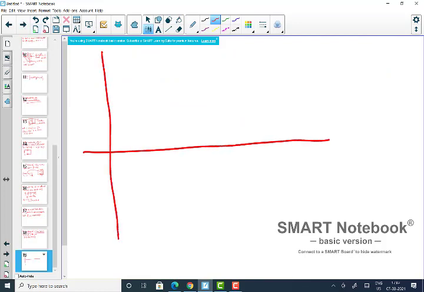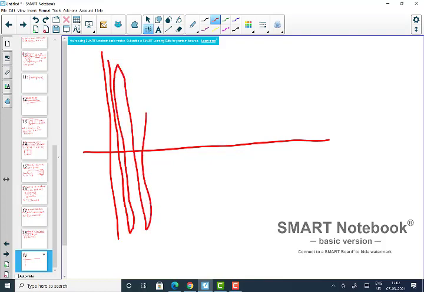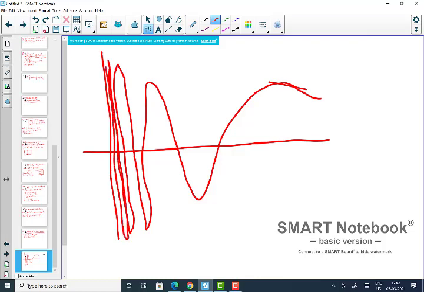Near the origin the function is very haphazard, and then slowly it looks like a sine curve. Near 0 it is haphazard because as x goes very close to 0, 1 by x is very large, so it will just go around haphazardly.